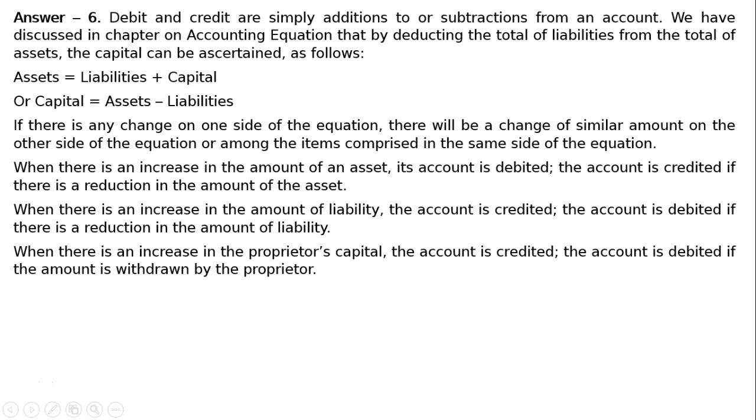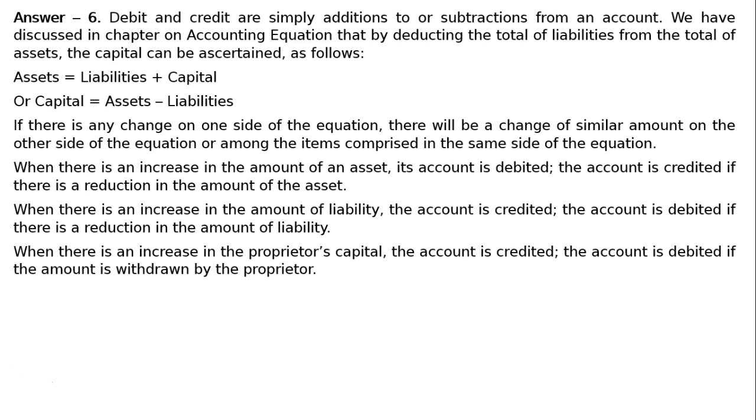If there is any change on one side of the equation, there will be a change of similar amount on the other side of the equation, or among the items comprised in the same side of the equation. When there is an increase in the account of an asset, its amount is debited. The account is credited if there is a reduction in the amount of the asset. When there is an increase in the amount of liability, the account is credited. The account is debited if there is a reduction in the amount of liability.